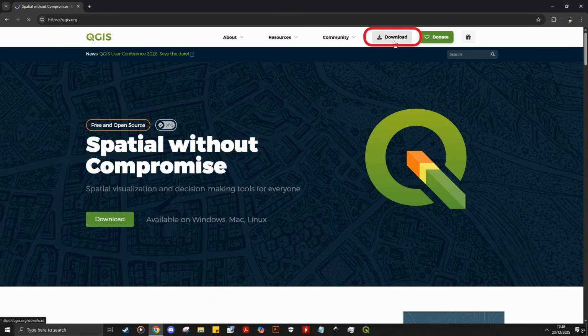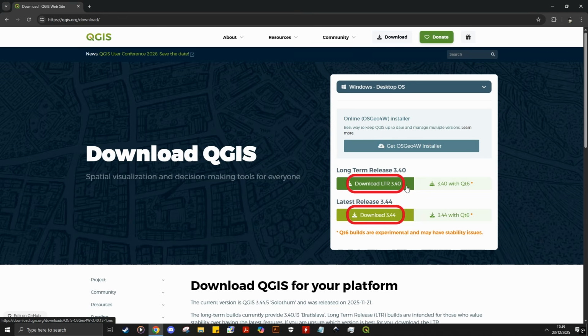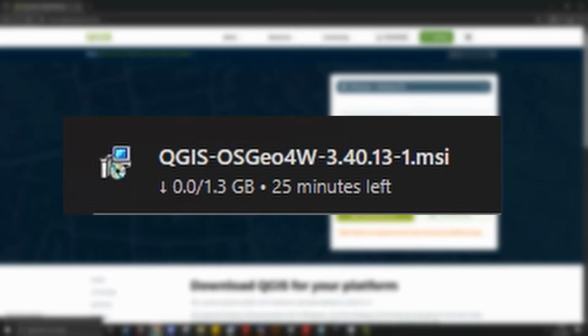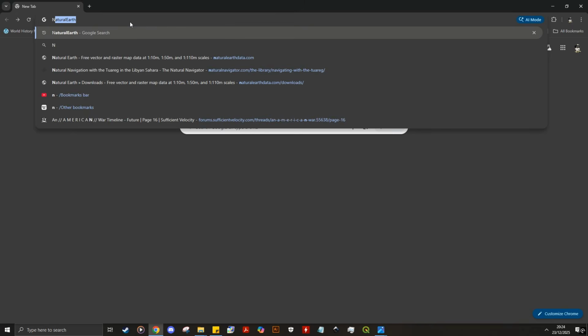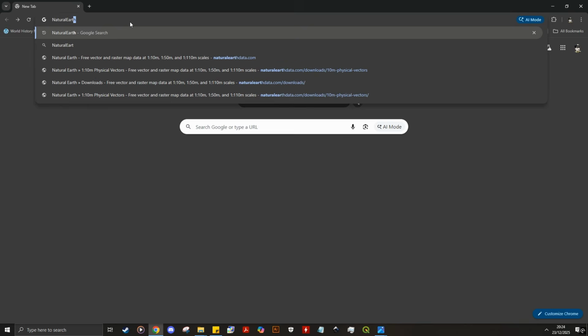First, you head here, then you click this, and then you click either one, although I recommend the long-term version instead. It costs like a single gig, so it'll last for a couple of minutes or 24 hours, depending on where you're living. After downloading the installer, the last place we'll be stopping by is naturalearth.com.